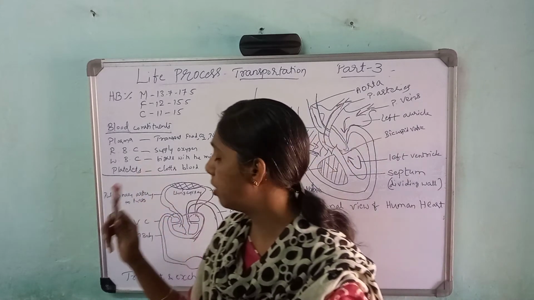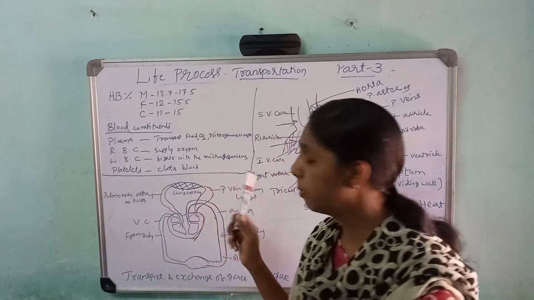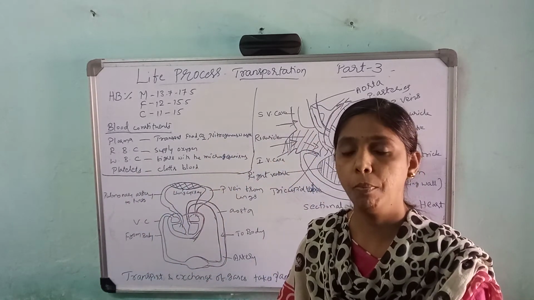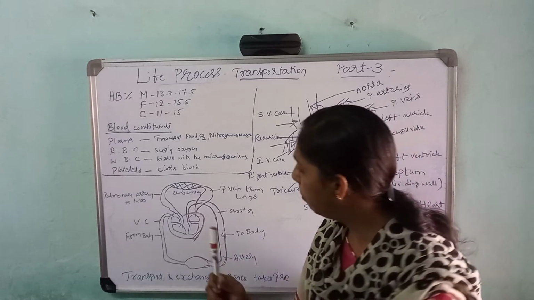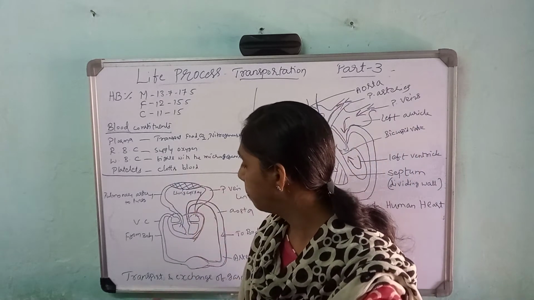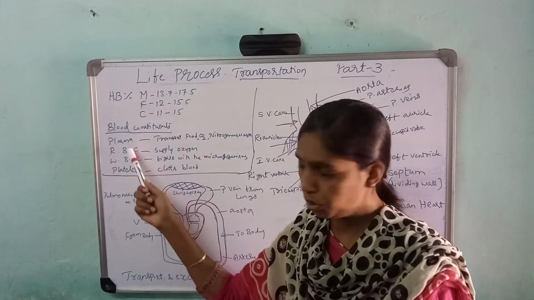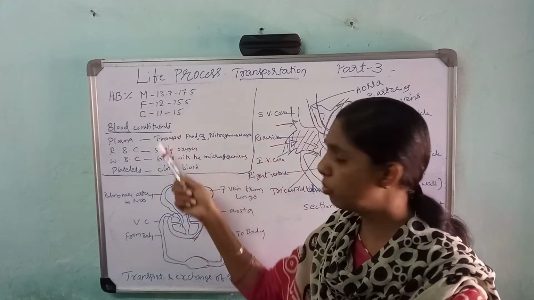Okay, now the fourth constituent is platelets. Platelets help in clotting of the blood. So it clots the blood. So these are the constituents of the blood and these are the functions.